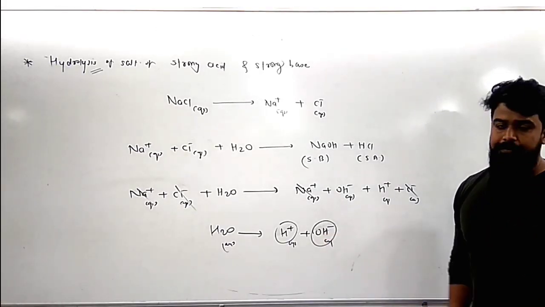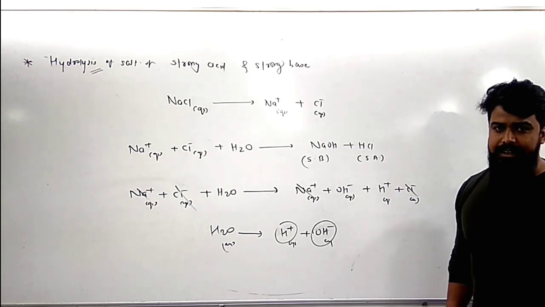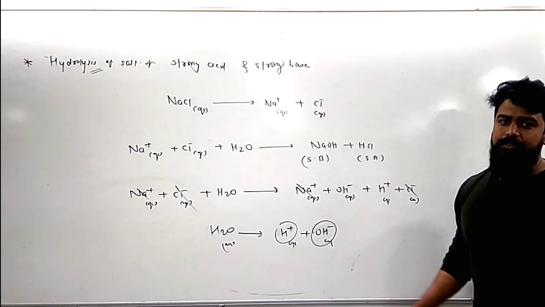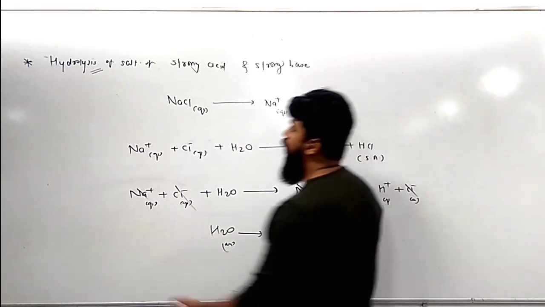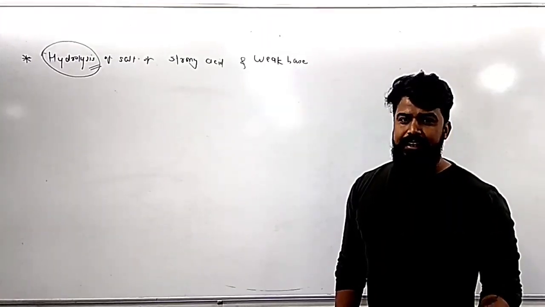So this dissolution of NaCl in water does not cause any acidity, any basicity or any change in the solution. So salt of strong acid and strong base does not cause hydrolysis.